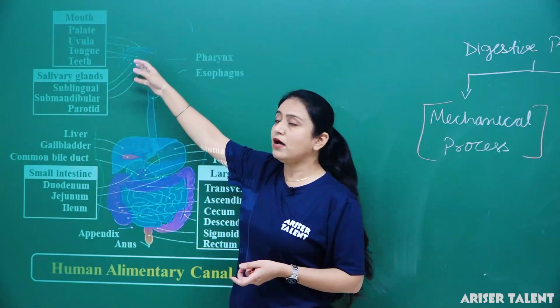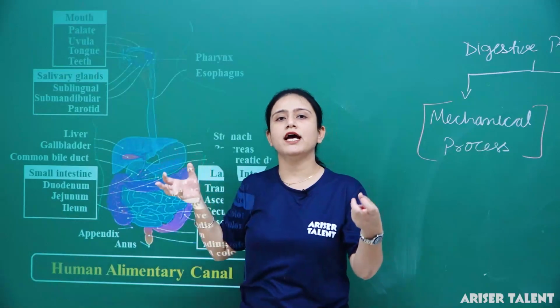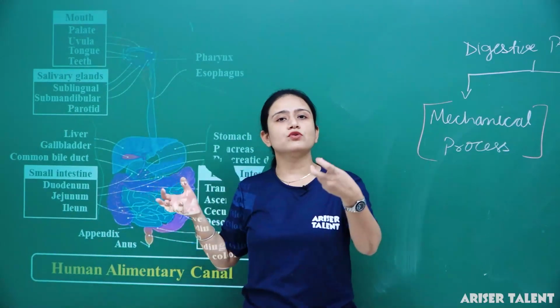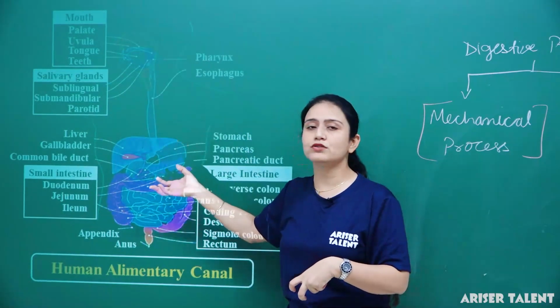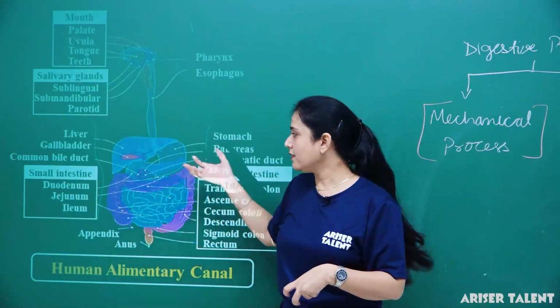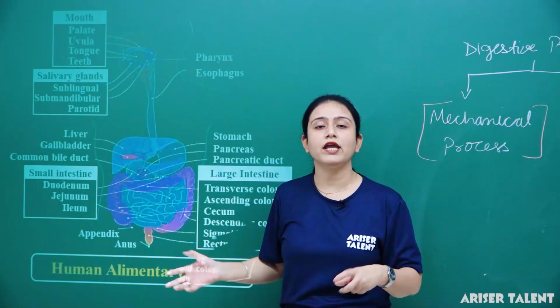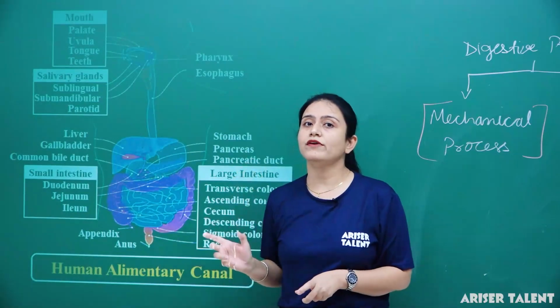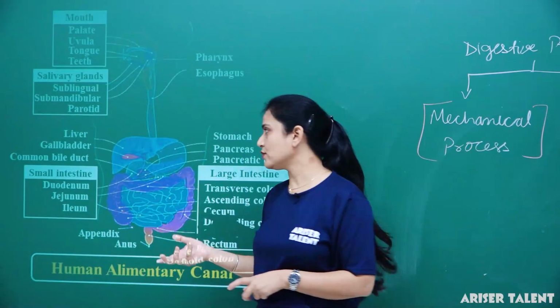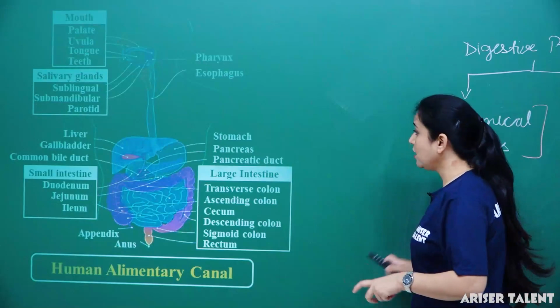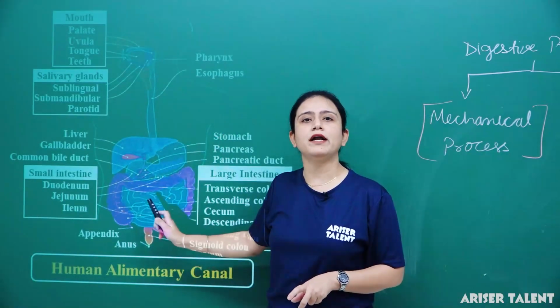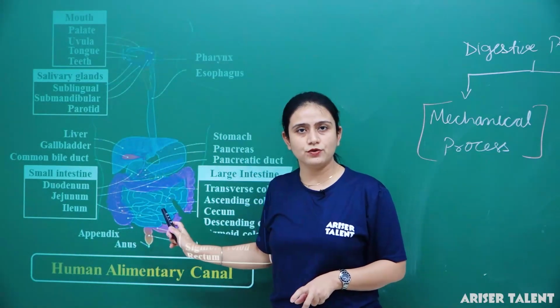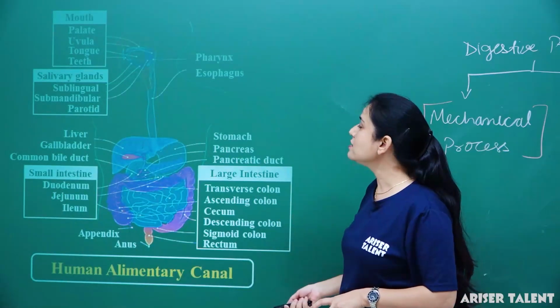When you keep the food in the mouth, you chew it with the teeth, then it goes into the esophagus. Through the esophagus, it goes to the stomach and then to the different parts. Okay, that is the mechanical process. Now we will talk about the chemical process. So what is the chemical process? It is one in which different chemicals take part in the process of digestion. Okay, so what are these chemicals?